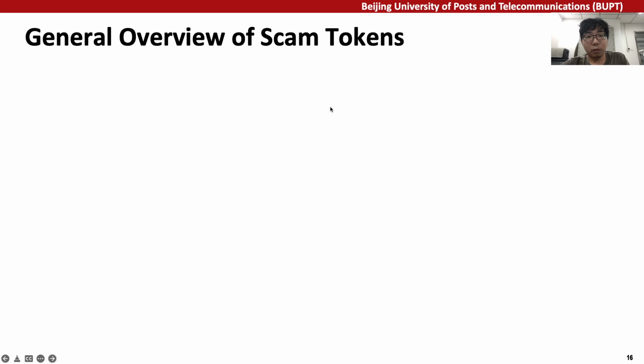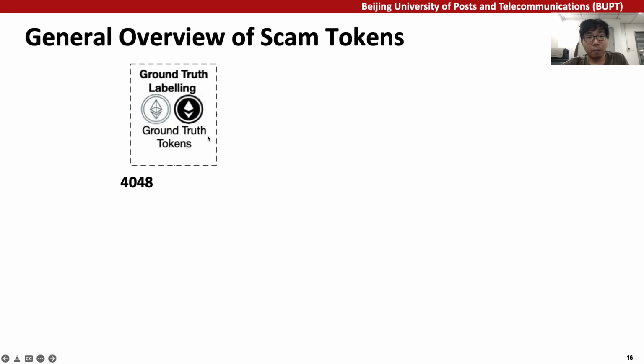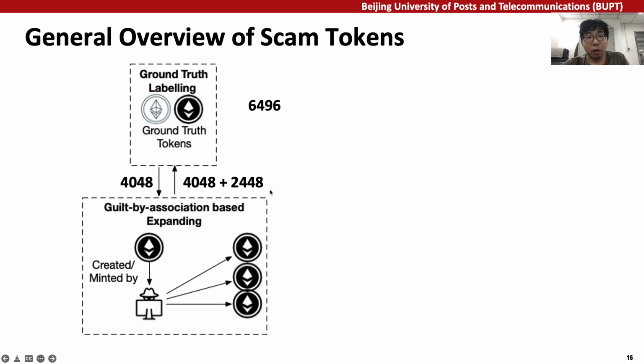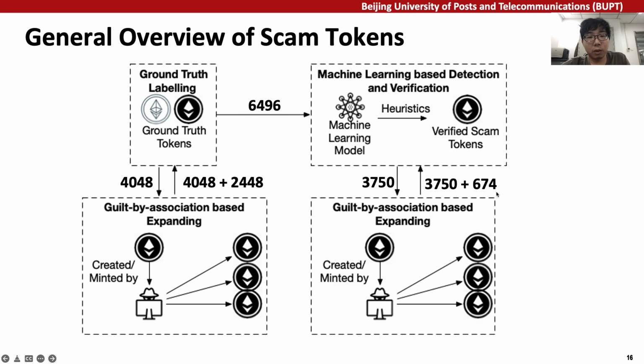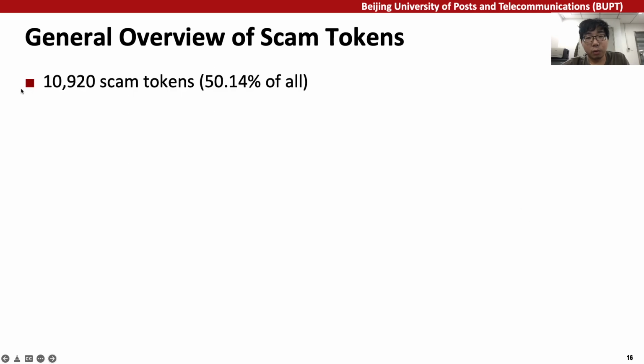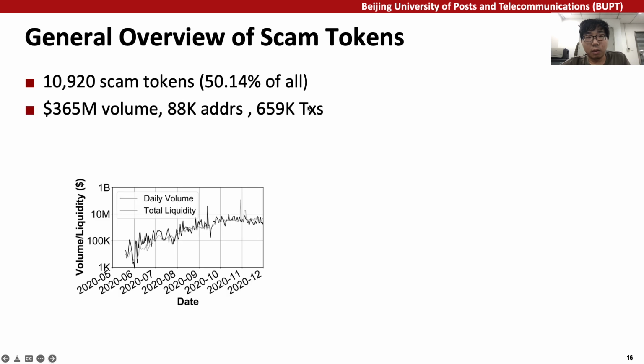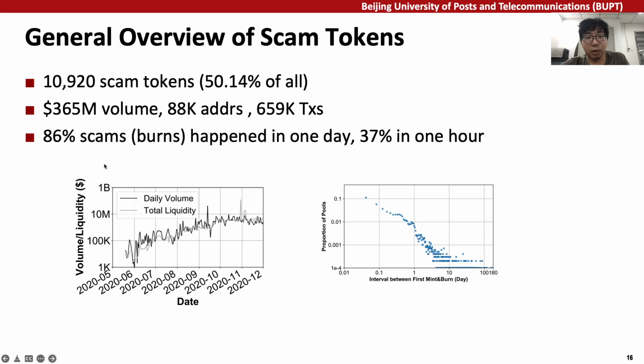In summary, we labeled over 4,000 scam tokens in ground truth labeling and expanded 2,000 more tokens in expansion. We verify over 3,000 scam tokens by machine learning and found 600 scam tokens in the second expansion. In total, we found over half of all the tokens on Uniswap are scam tokens. Their total volume reaches over $365 million, involving over 88,000 addresses and 659,000 transactions. 88% of scams happen in one day, and 37% of scams even happen in 1 hour.